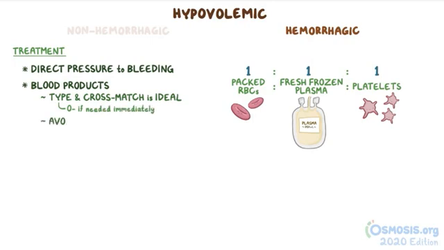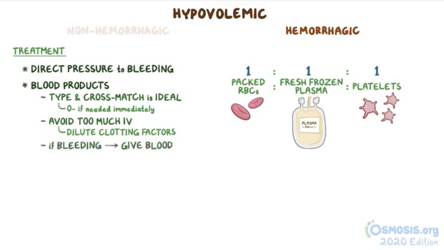Counterintuitively, it's best to avoid giving too much IV crystalloid fluid if possible, because it might dilute clotting factors in the blood, potentially worsening the hemorrhage. If they're bleeding, give them blood. Finally, if surgery is necessary, then getting them to the operating room is the priority.